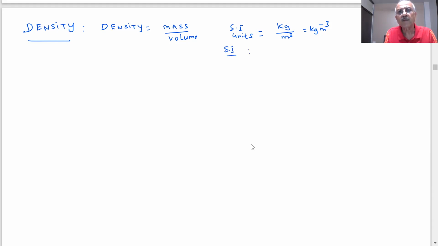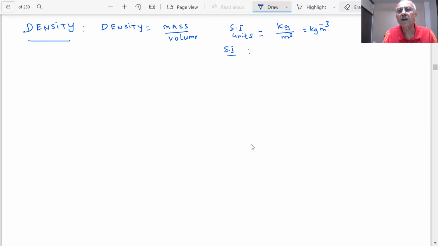Instead of kilogram, which is not the SI unit, another unit commonly used is the CGS unit: gram per centimeter cube. Depending on what questions are given, we can apply both these units.